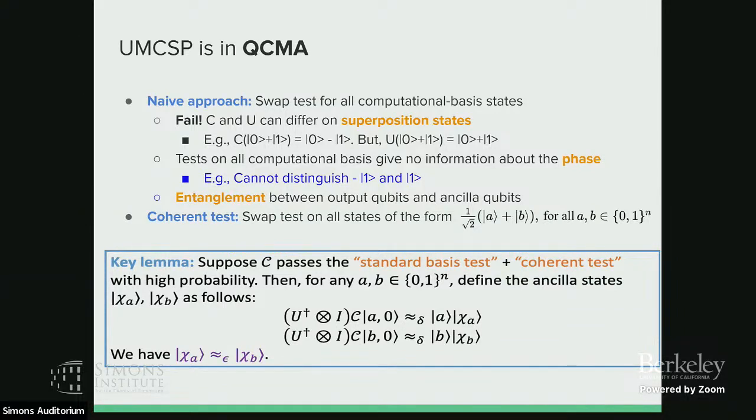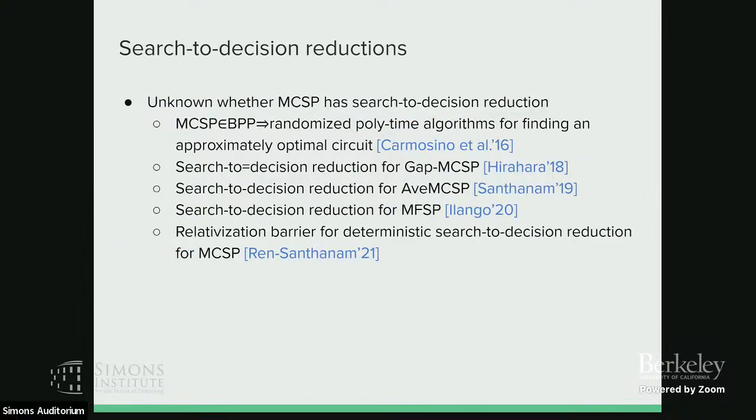Okay, and after we have these two tests and this lemma, we can show that if you can pass these two tests, then the unitaries and the circuits are the same, or they are close. And then we can say something about the search to decision reduction. So we know that